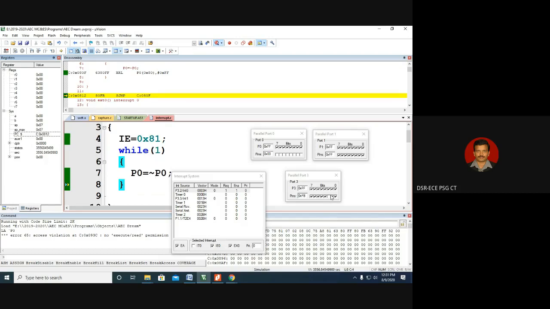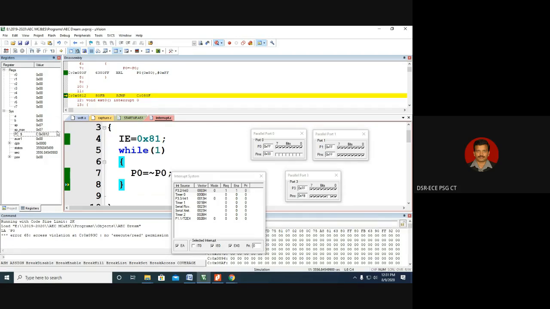Now the interrupt has come, so it has to jump. Program execution has to go to the interrupt service routine. The interrupt which has come is external interrupt 0. The vector location of external interrupt 0 is 0003. Hence the program execution should jump to 0003 now. So let me do the single step in the execution.